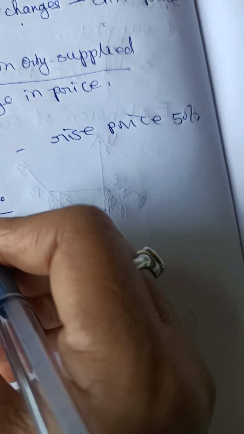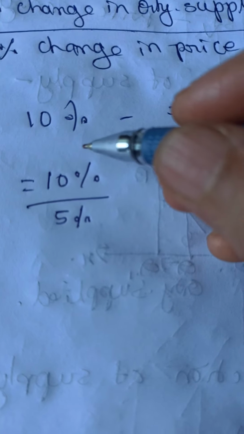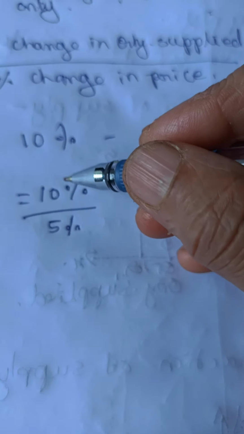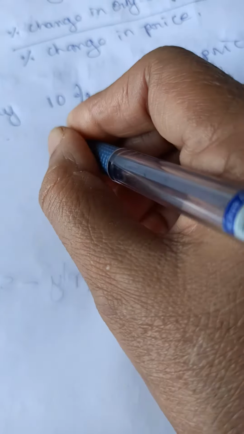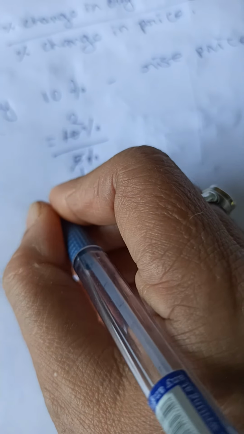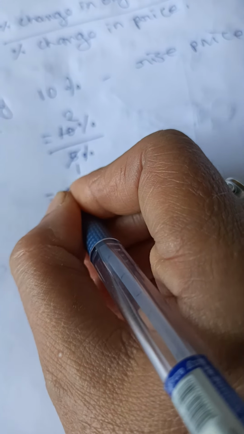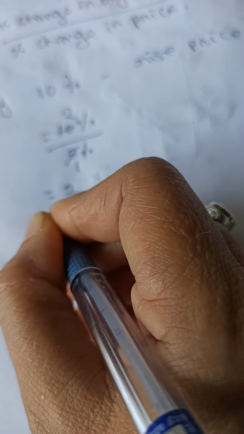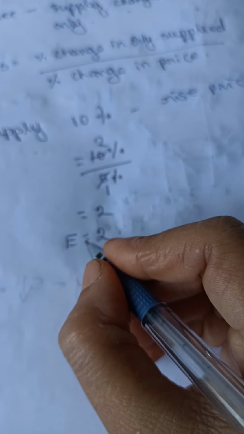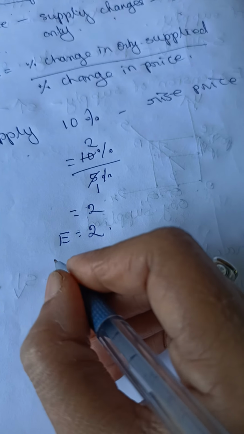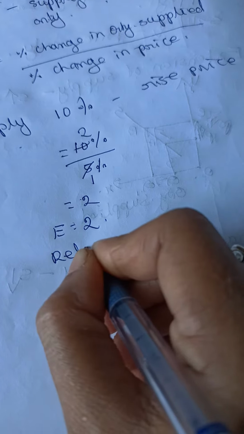First you have to write the formula, then you put the values. 10% divided by 5%, so you will get the answer: ES, elasticity of supply, is equal to 2. What type of elasticity of supply is this? It is relatively elastic supply.